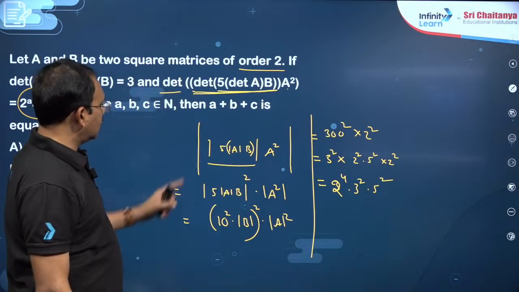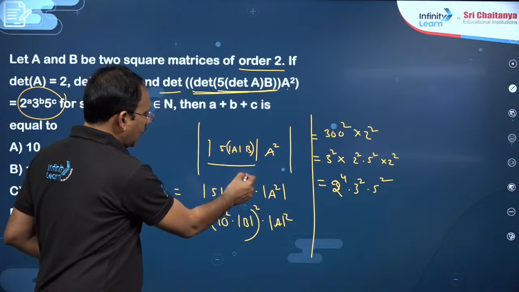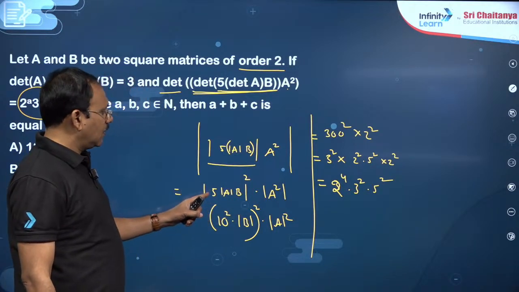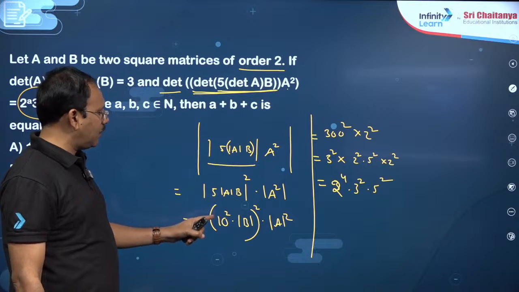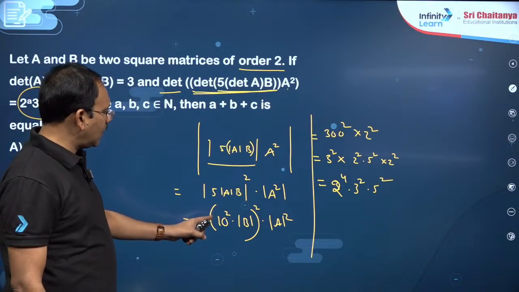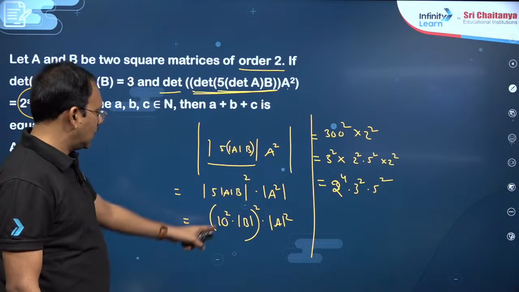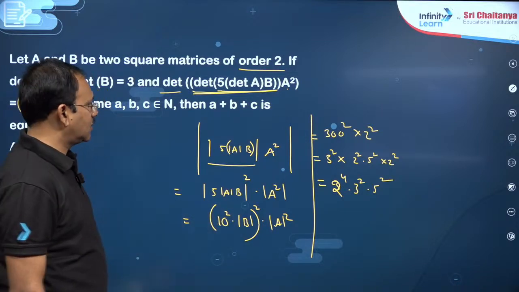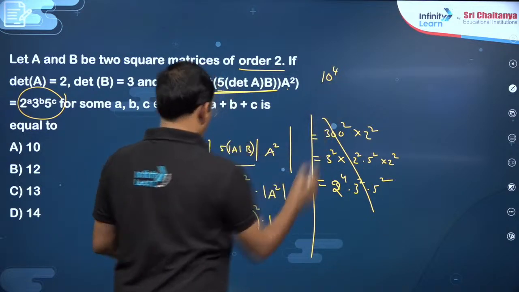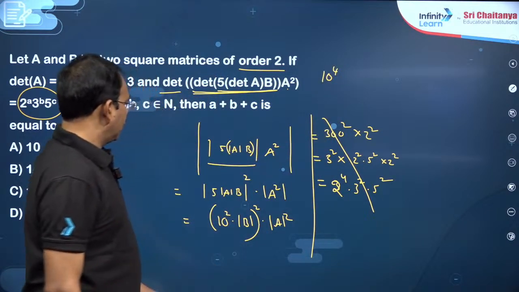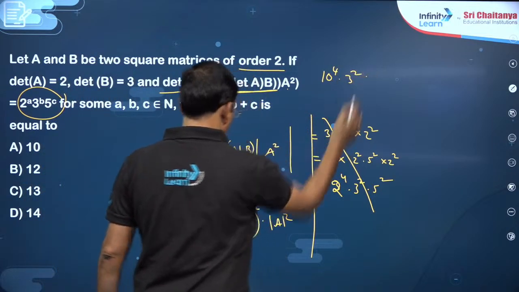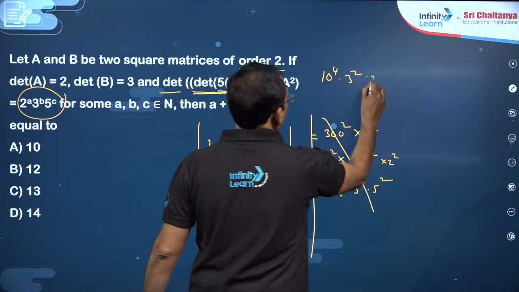Det Ka is nothing but k power n into det A, and this is inside. Whole square is there, this is 10 power 4, dear friends. Here we have gone wrong, you can write this is 10 power 4, because this is square now, into det B square is 3 square, into det A square is 2 square.